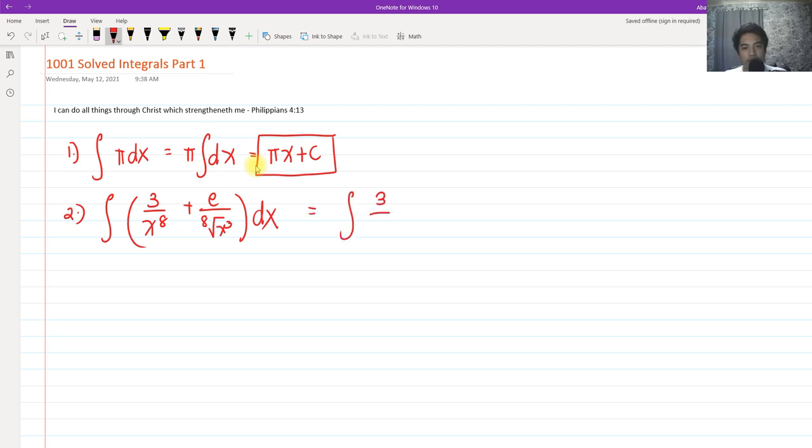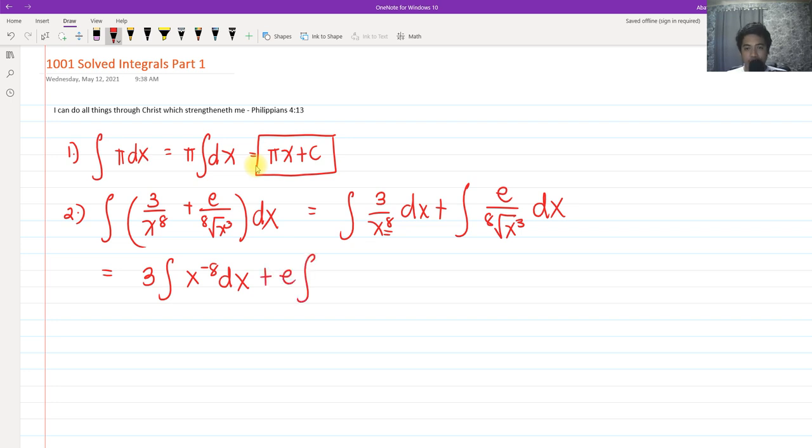So we have the integral of 3 all over x raised to 8 dx, plus the integral of the 8th root of x cubed dx. Again, applying the properties of integrals, we can factor out 3 outside of the integral, and we can raise x to the 8 by negating its exponent, so that we can use the power rule here. And also in here, we can factor out e because that's a constant number.